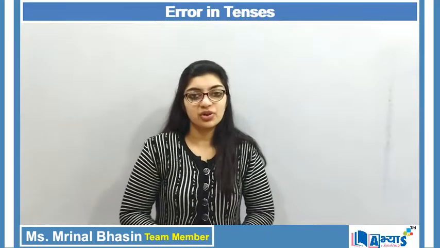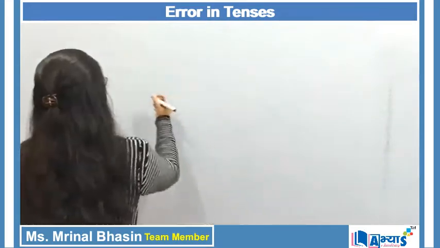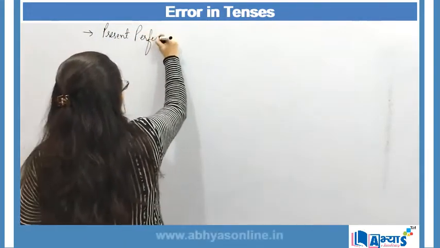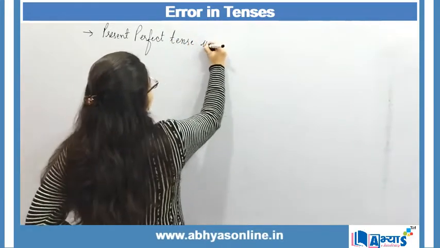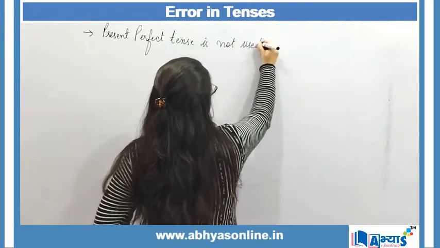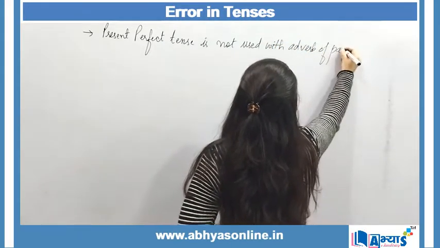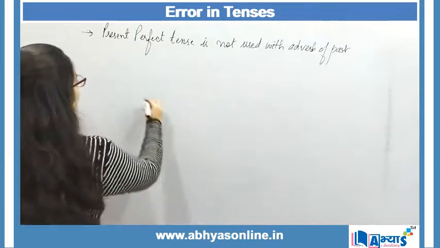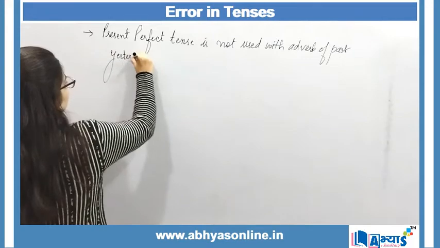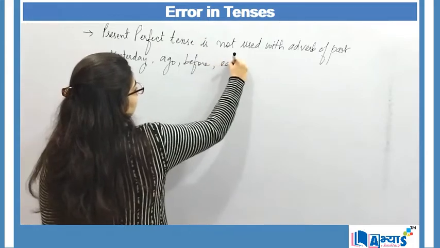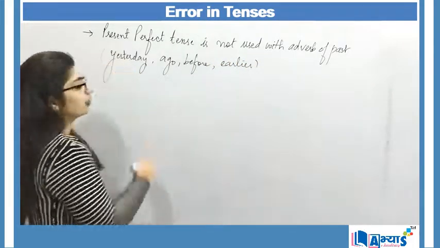Now the next important rule is that we do not make use of present perfect tense whenever we are using adverbs of past time. So present perfect tense is not used with adverbs of past. And here adverbs of past refers to yesterday, ago, before, earlier. These are some of the examples of adverbs of past.